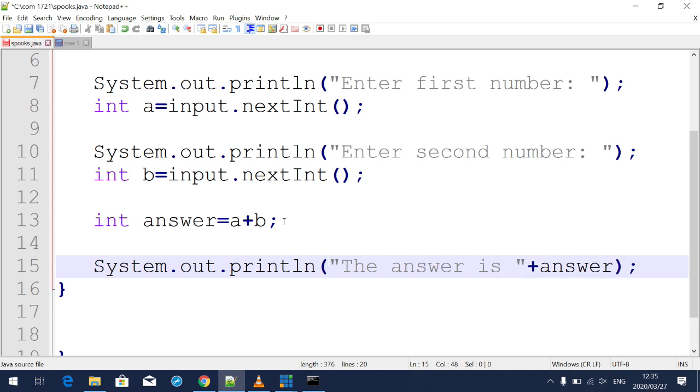So it's gonna show us the answer is, and then the variable that is here is gonna be printed out there. So having said that, let us try to compile our program and see if this thing will work.